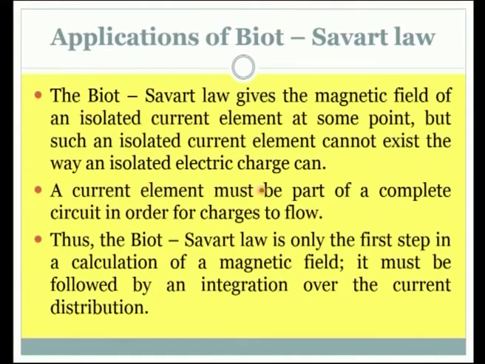A current element must be part of a complete circuit in order for charges to flow. Thus, the Biot-Savart law is only the first step in a calculation of a magnetic field. It must be followed by an integration over the current distribution. Hence, the method of doing the integration gets preeminence. So, we need to write the expressions using geometrical considerations, and finally, the integration has to be carried out meticulously even if we want to find the magnetic field.